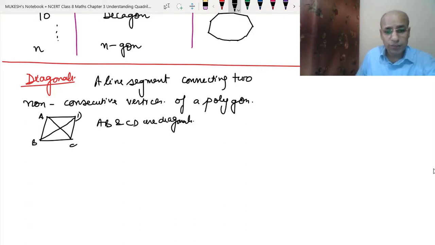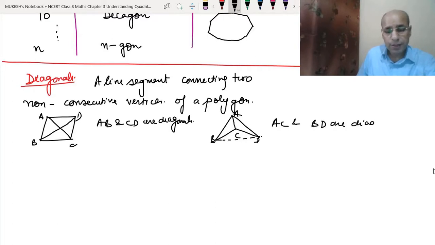Suppose if it is like this, this is also a quadrilateral ABCD. So here alternate vertices are AC and BD. So here also AC and BD are diagonals. But there is a difference between them. Here both are in the interior.